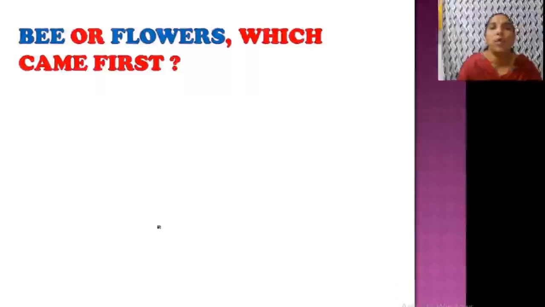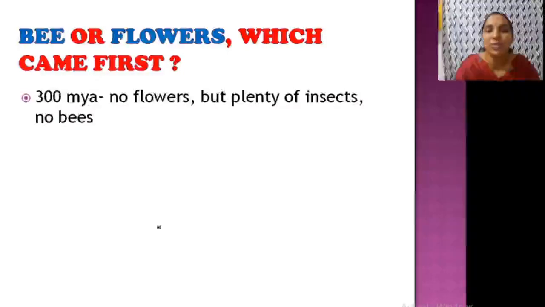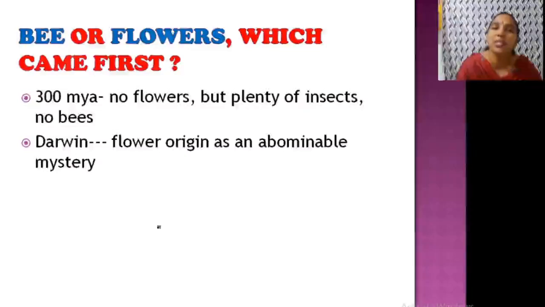Now, bee or flower, which came first? That's a question. Like the egg or the hen, which came first? So how can you answer it? 300 million years ago, there were no flowers, but plenty of insects, but no bees. Plants were there, but flowers originated all of a sudden. According to Darwin, the origin of flowers on earth is an abominable mystery.